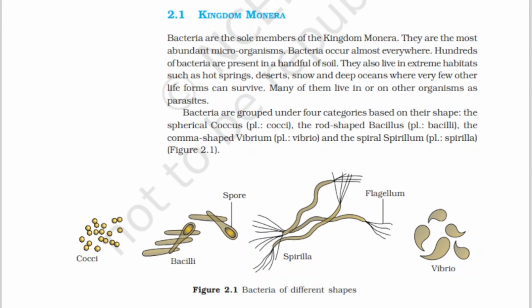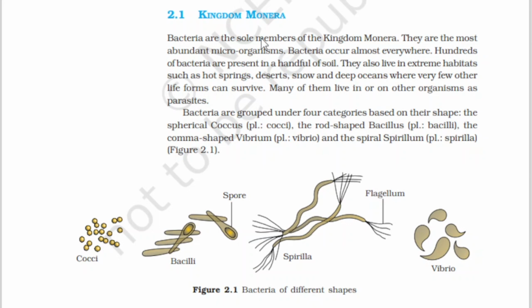We have discussed the five kingdom classification proposed by Whittaker. So we'll start with kingdom Monera now. Coming to the topic, bacteria are the sole members of the kingdom Monera. They are the most abundant microorganisms.